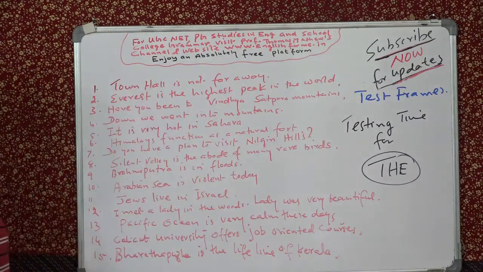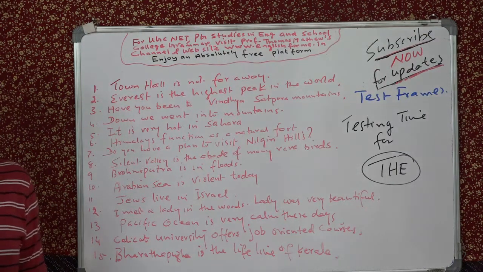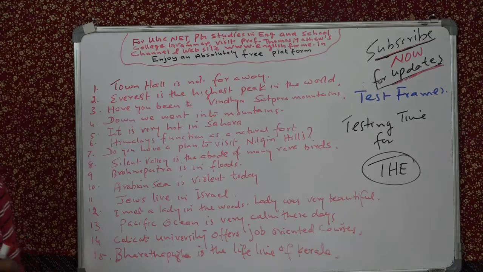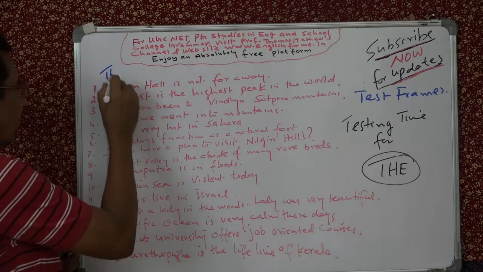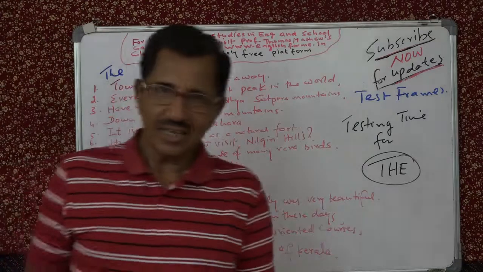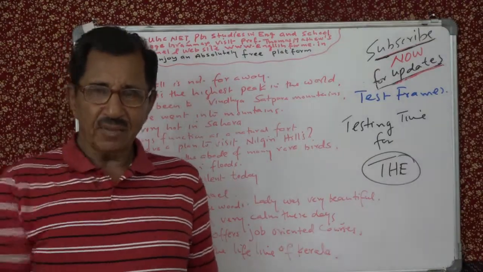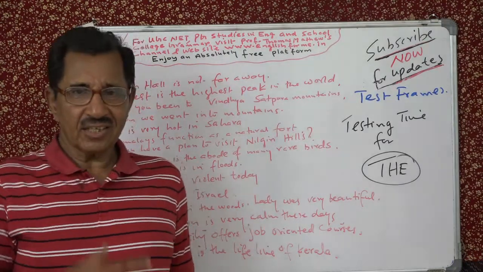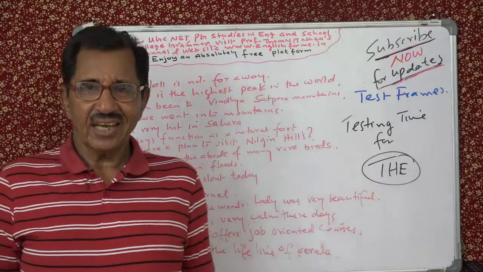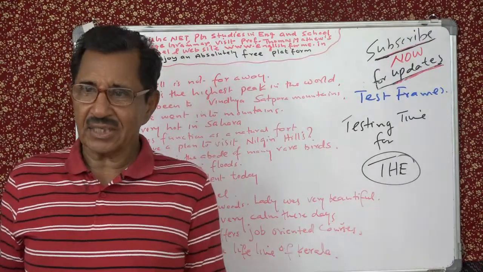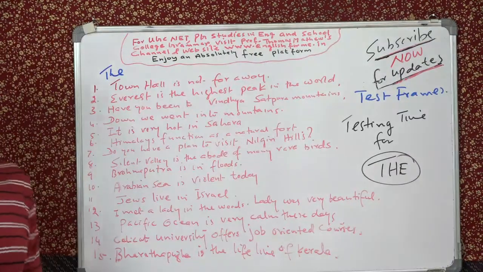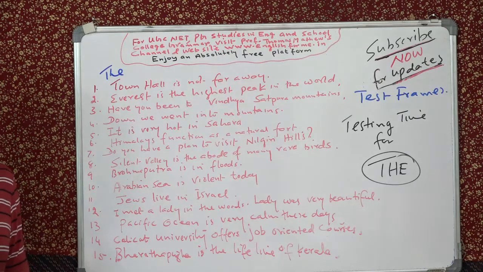Sentence 1. Town hall is not far away. What are we to do there? Should you use the or not? The sentence is wrong, you have to use the. The town hall. Why? Because we have seen that departments, then halls, then cinema theatres, universities, municipal departments, government departments, etc., you have to use the. So here you have to say the town hall is not far away. Understand that? Are you following me?